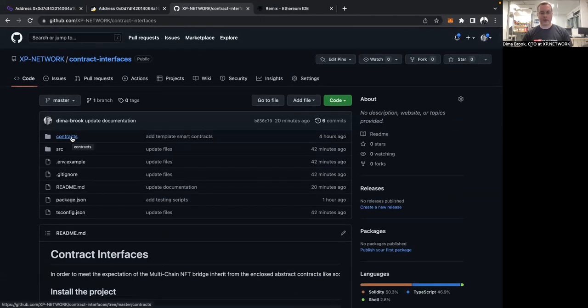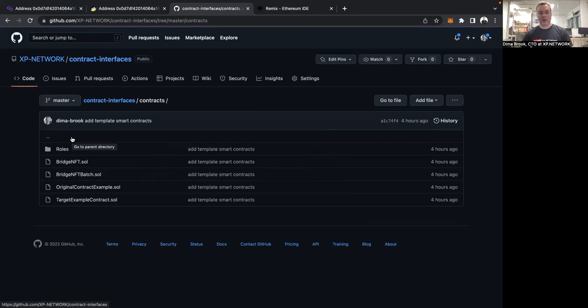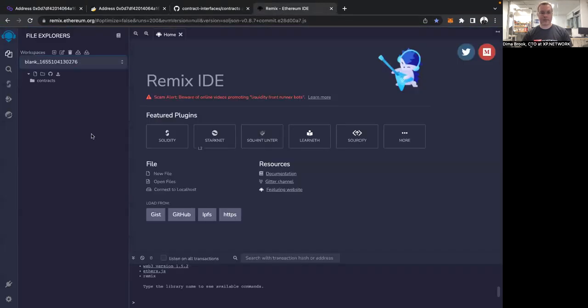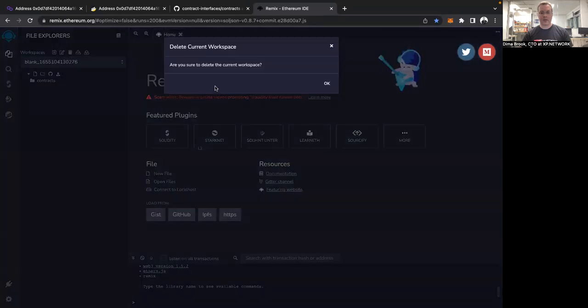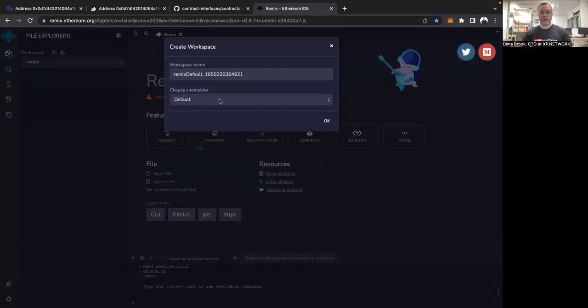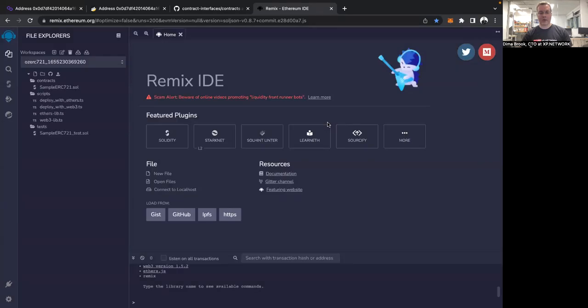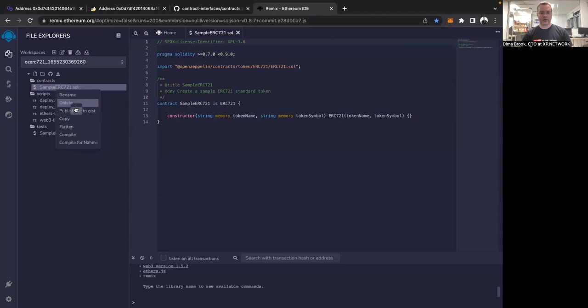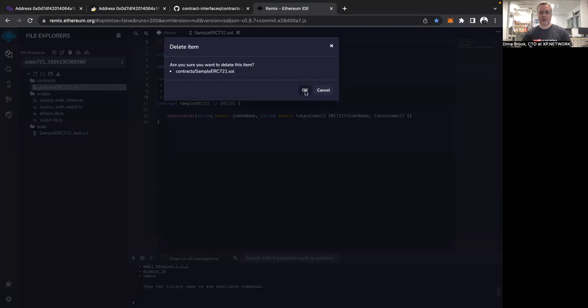Here is the contracts folder with the smart contracts that we can use for the tests. And let's go to Remix. Let's delete the current environment that we had, and let's create a new one. And instead of default, let's choose the OpenZeppelin ERC721, because this is the type of contracts that we're going to interact with today. Okay, instead of sample contract, let's remove it. We're not going to need it.